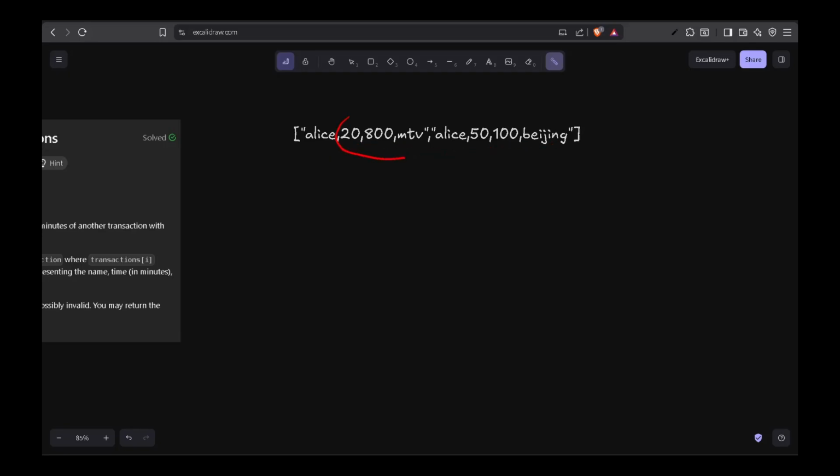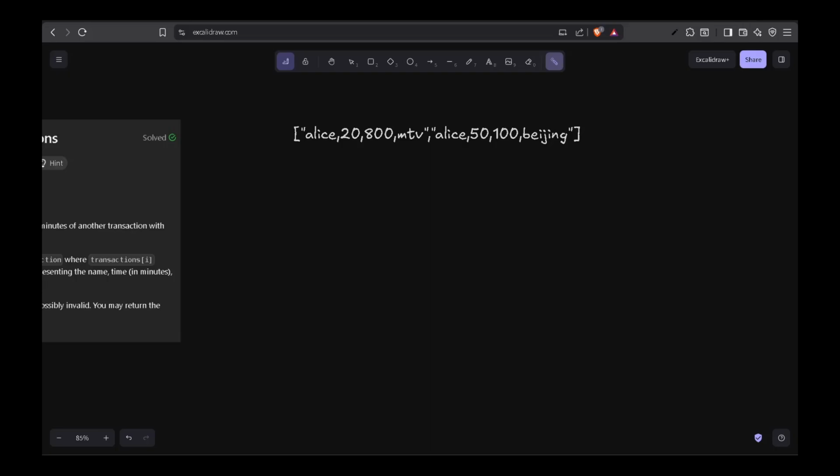So of course these two are invalid, as the first transaction happened at 20 minutes and the second one happened at 50 minutes. So the difference between these times is 30 minutes. So that is an invalid transaction because the city is also different, right? If the city would have been same, then this could have been a valid transaction. But since the city is different and the time is within the limit we were given, 60 minutes, the difference is 30 minutes. So that's why both of these are invalid transactions, right? So let's see how we'll solve this question.